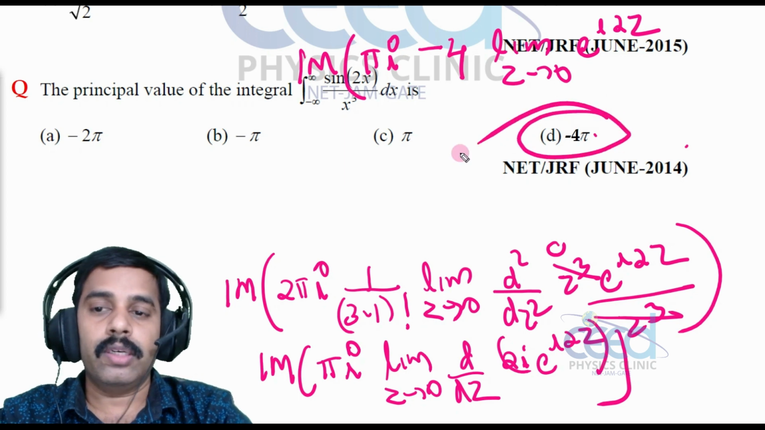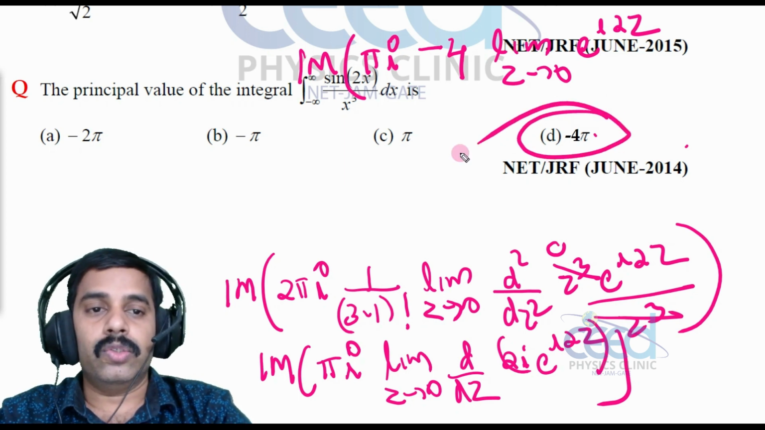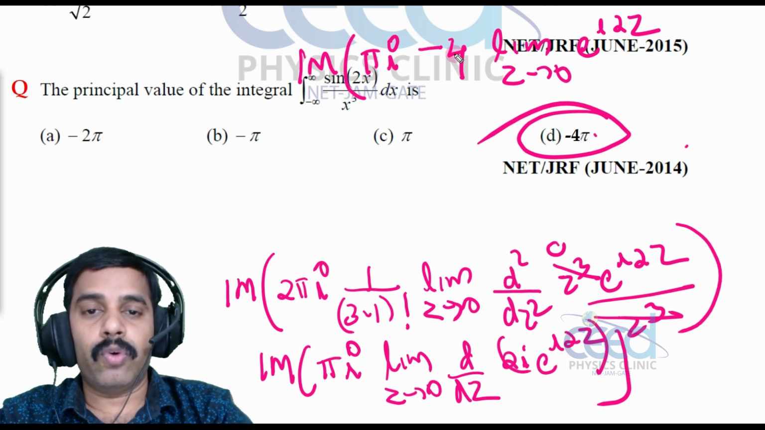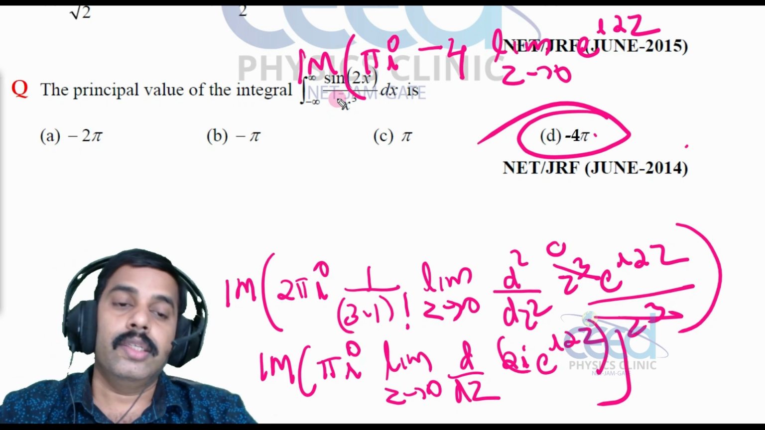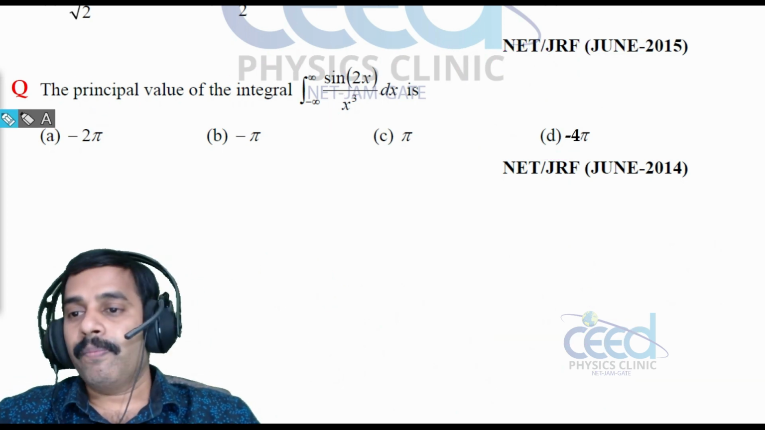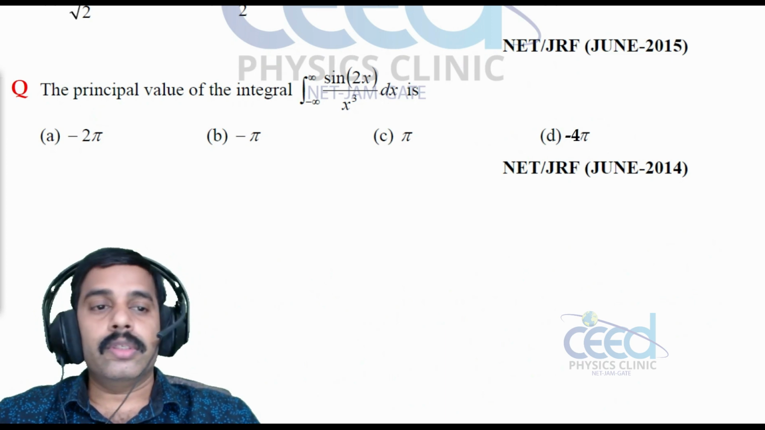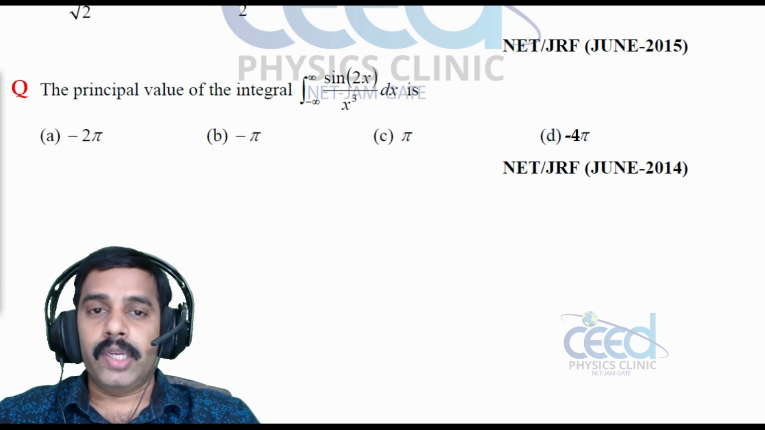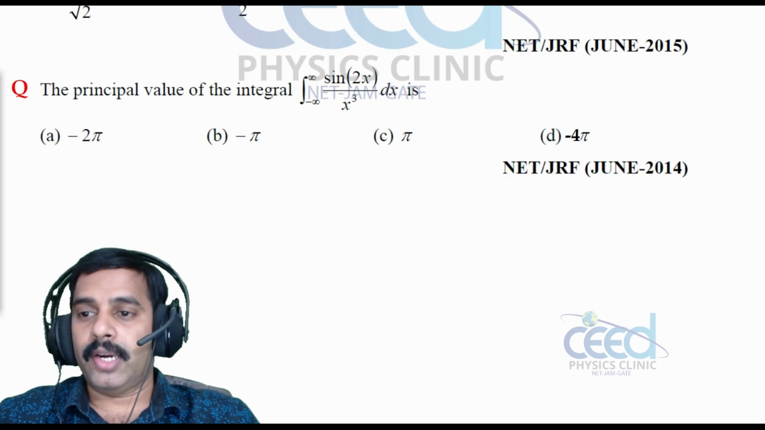So which one is the option? Option D is correct, right? All right. So we will get minus 4πi, and we have to take the imaginary part of that, that is minus 4π. All right. So this is all about this section, and the next section will be the exam discussion of this complex analysis.